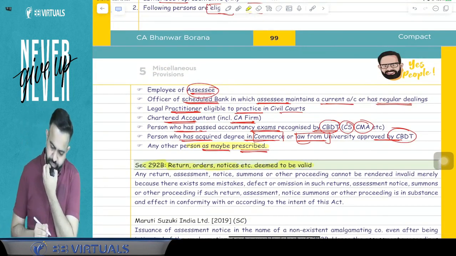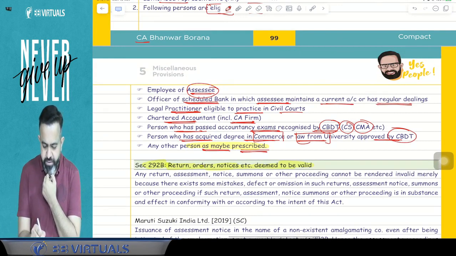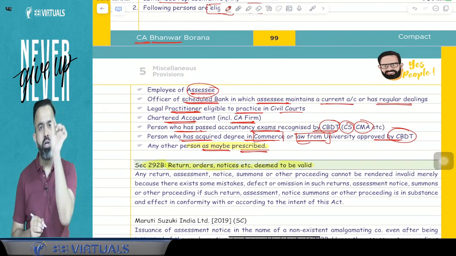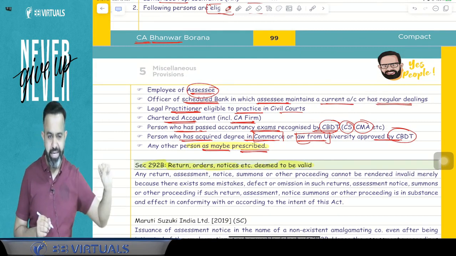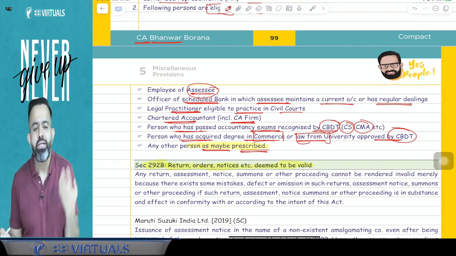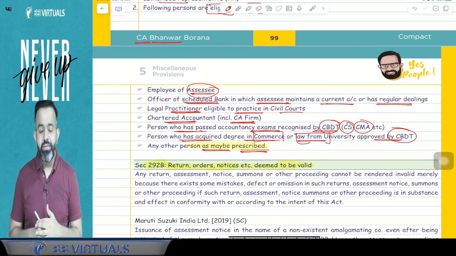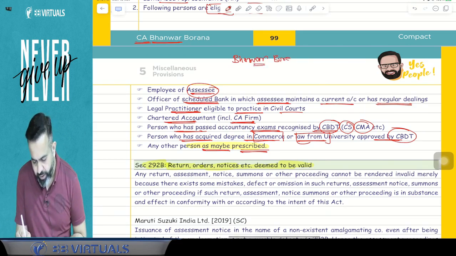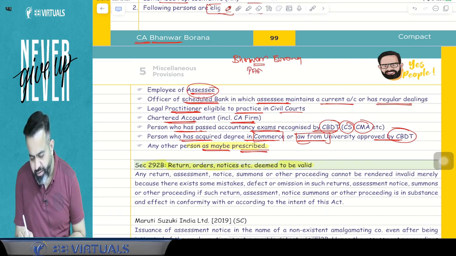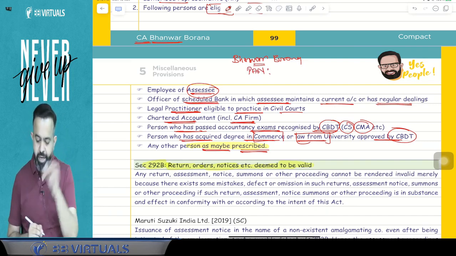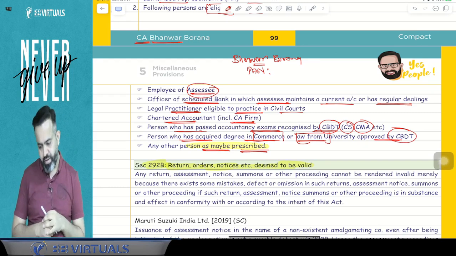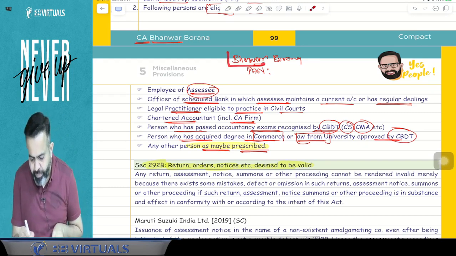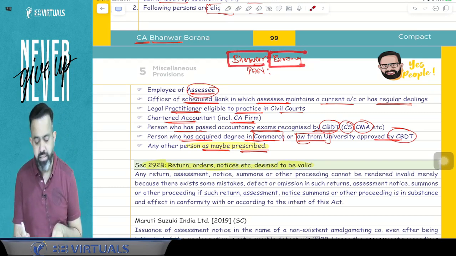Guys, what happens? Suppose you know that my name is CA Bhavar Borana. It is called Bhavar, but in the spelling there is an N, and that N is silent when we pronounce it. Suppose, for example, I have received one notice from the income tax department and there they have written BHAWAR Borana. Suppose they have written my PAN number correctly, but the name they have written as BHAWAR. So you can say that there is a clerical mistake in the name.